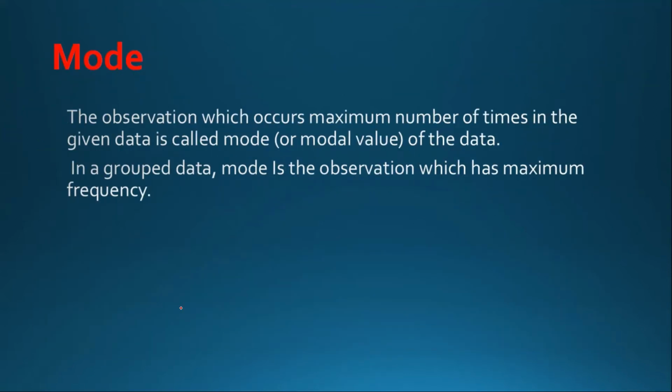Mode. The observation which occurs maximum number of times in the given data is called its mode or modal value of the data. In a group data, mode is the observation which has maximum frequency.